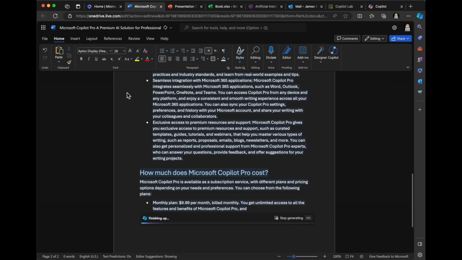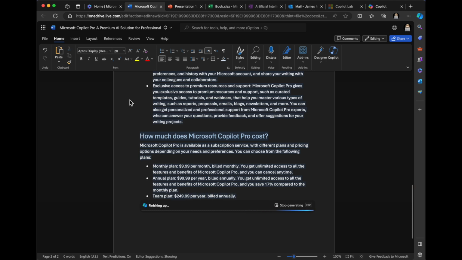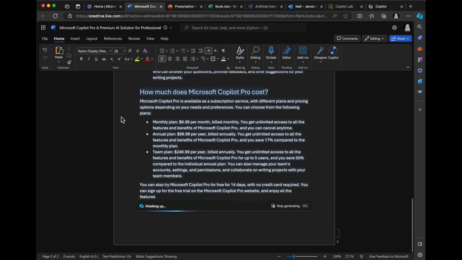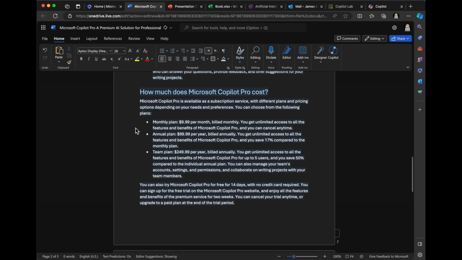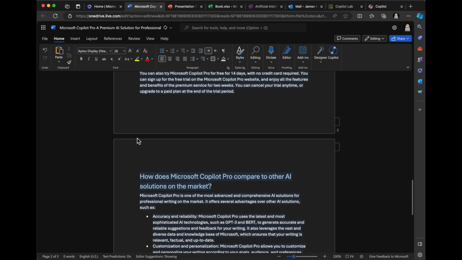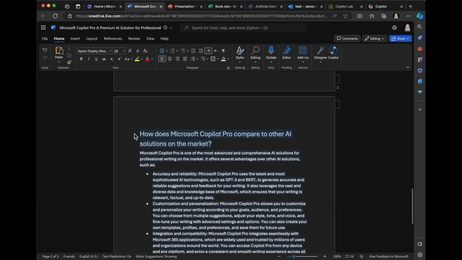Okay. How much does Microsoft Copilot cost? Well, it says $9.99. That's incorrect. So these numbers are not correct at all. And there is no free 14-day period. I looked at that and it said that is not available. So this is where you don't always get all the right information.